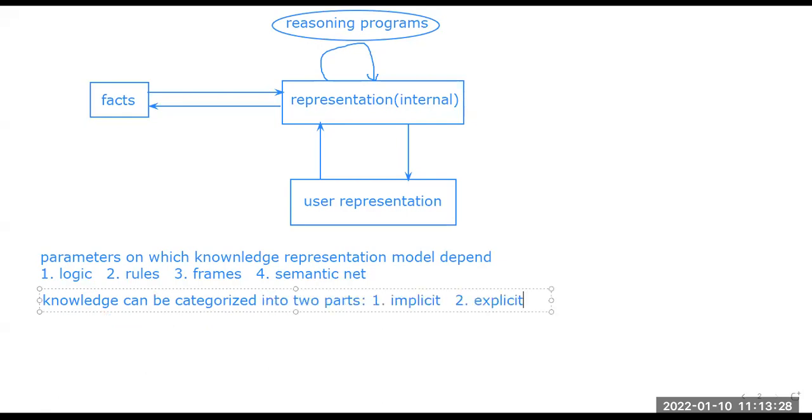Now talking about the first part, implicit or informal knowledge: this exists inside a human being who already has the knowledge. It is hard to steal whatever knowledge is inside our head, because nothing is stored on paper. It is stored inside our brain, so it is very difficult to steal that implicit knowledge.